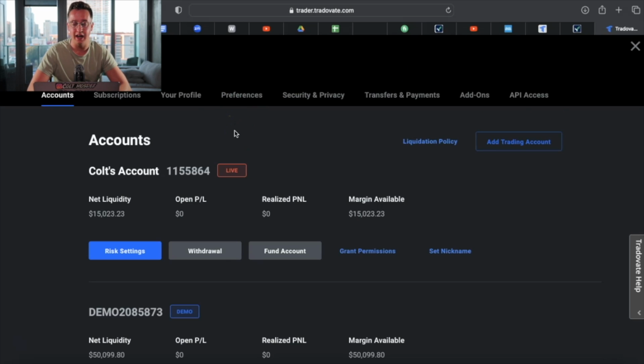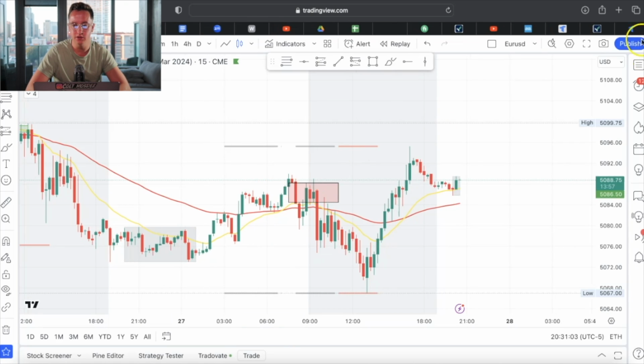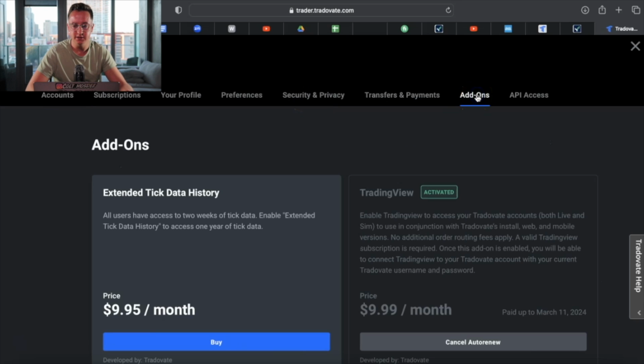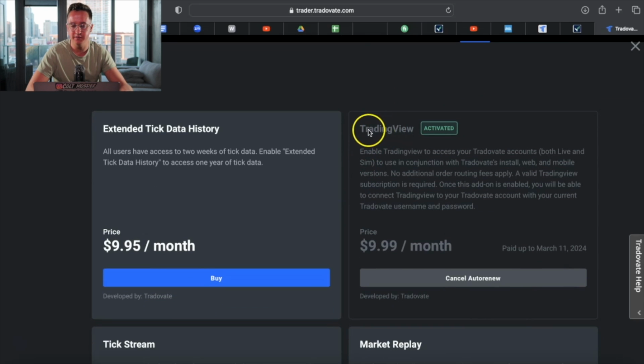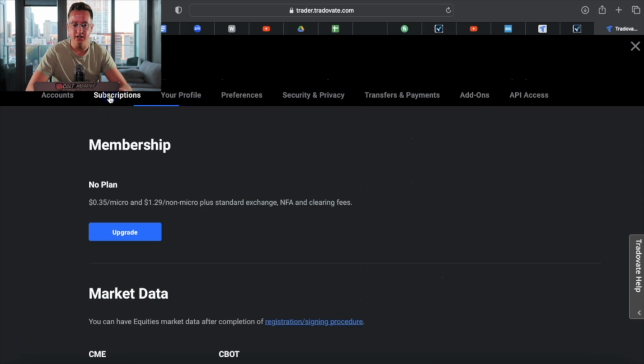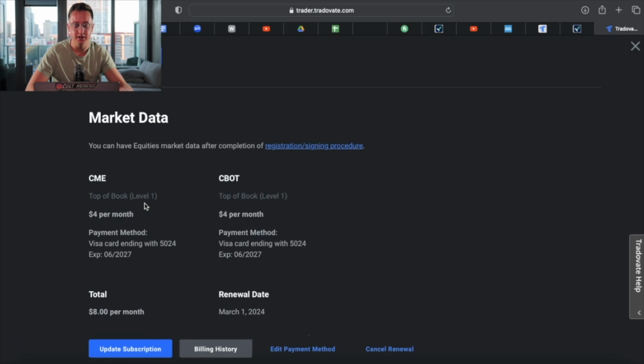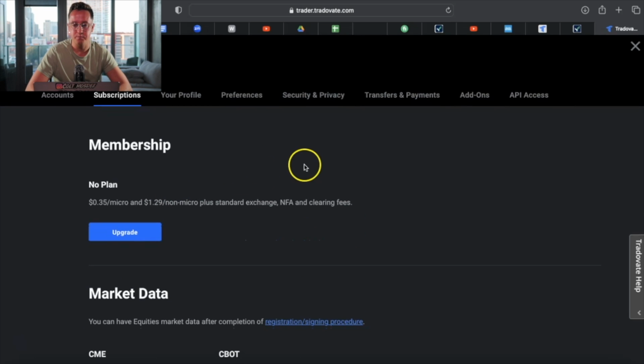Now, after you do that, for you to trade directly on TradingView, you need to do a couple of things. You need to upload your documents, all that stuff like I said, but you need to go to add-ons and get the TradingView add-on right here. It's $10 a month. You also need to go to subscriptions and get the CME top of book level 1. It's only $4 a month. So it's like $14 a month to get this on your account.